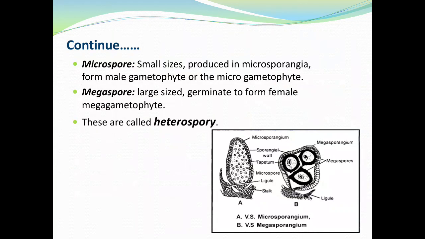They are small in size, produced in the microsporangium and form the male gametophyte or microgametophyte. Mega means large size, and megaspores germinate to form the female gametophyte. So if the plant has two types of spores, microspore and megaspore, then it is called heterospory. You can see here in the diagram as well.